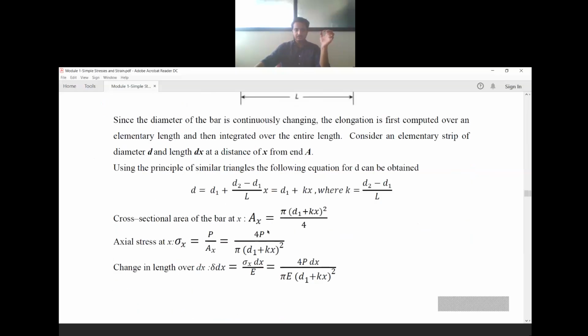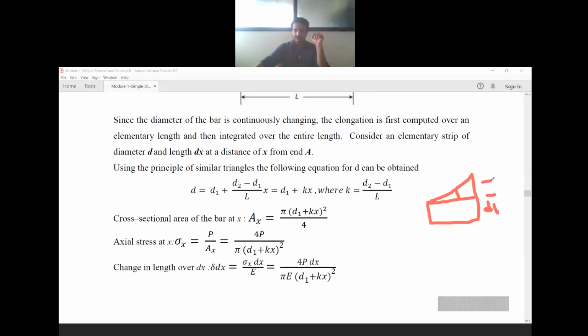Without confusing you much further, we shall look into this equation. The D equation: D is equal to D1 plus this portion, which is what I need to calculate.